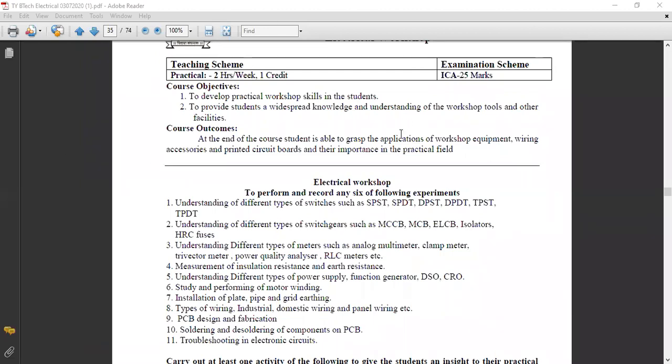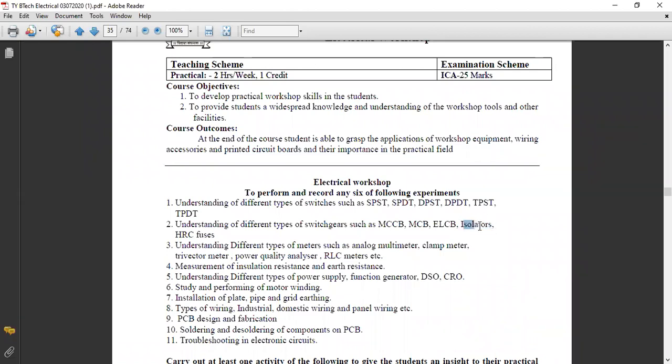Has anyone seen a substation? In that substation there are isolators, they are used. So in the substation, first of all, there is a wave trapper. Then there is a lightning arrestor. After the lightning arrestor, there is an isolator. After the isolator, there is a circuit breaker. Sorry, before the circuit breaker, there are CT and PT connected, and after that there is the circuit breaker. Okay, the isolator is used to open the circuit.